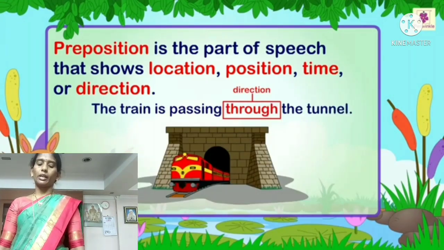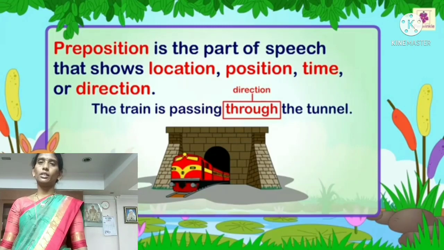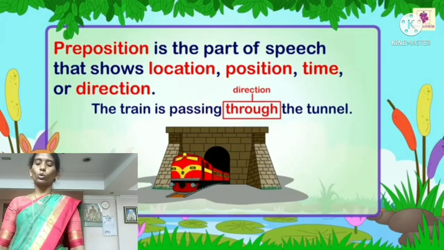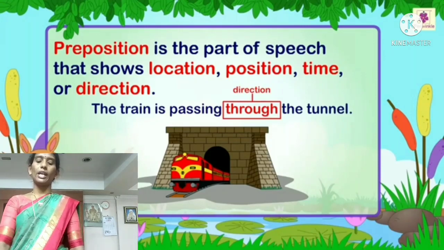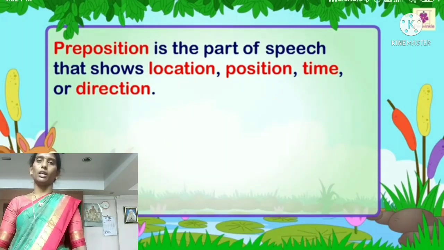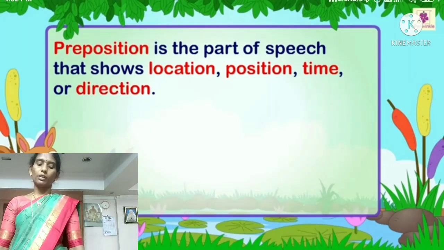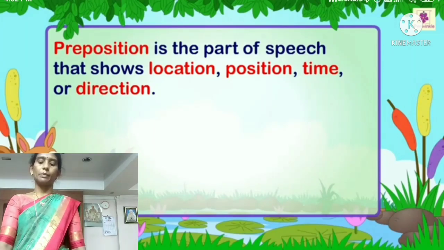Next example. The train is passing through the tunnel. Here, through is the preposition. Through refers to a direction. Once again I will give the explanation of preposition. Preposition is the part of speech that shows location, position, time or direction.